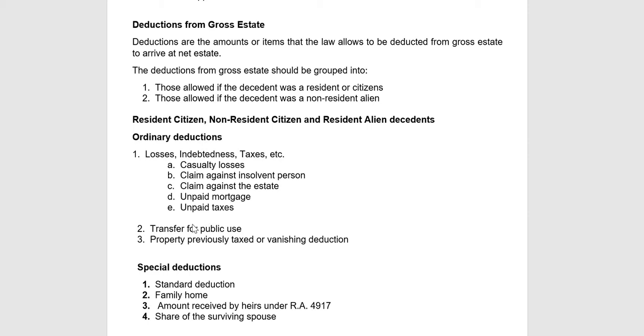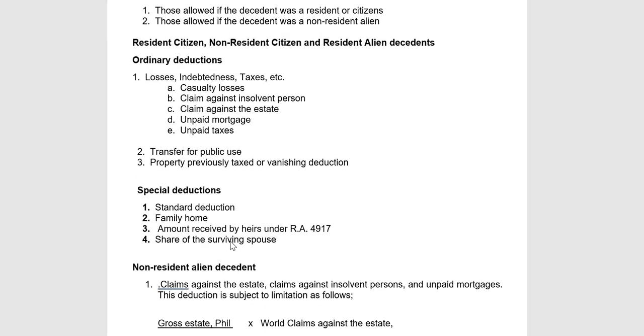We also have transfer for public use and property previously taxed or vanishing deduction. Then we also have special deductions. Special deductions are the standard deduction, the family home, the amounts received by heirs under RA 4917, and the share of the surviving spouse. So these are allowed deductions for RC, NRC, and RA.